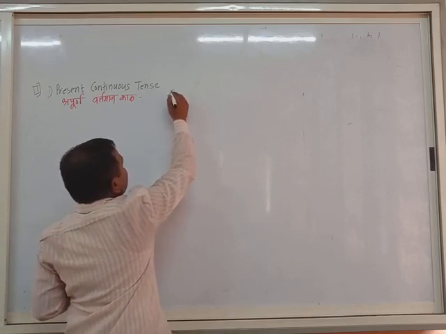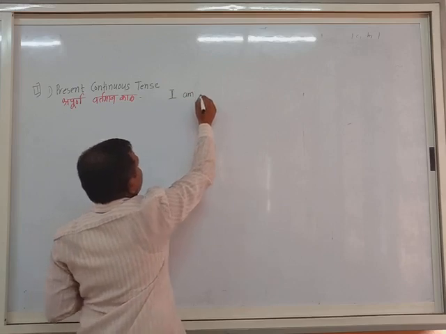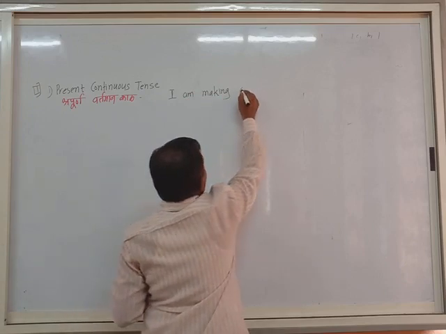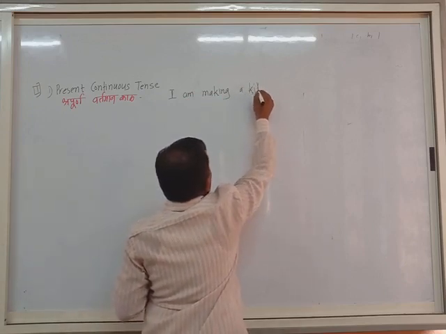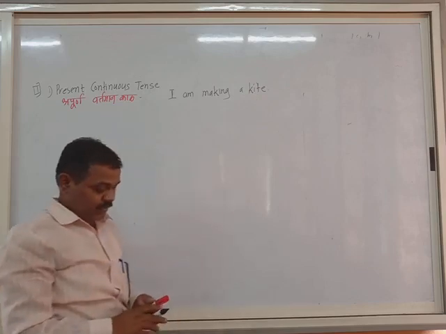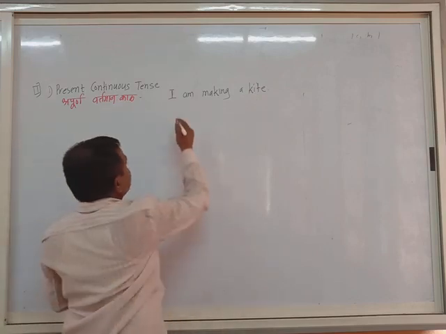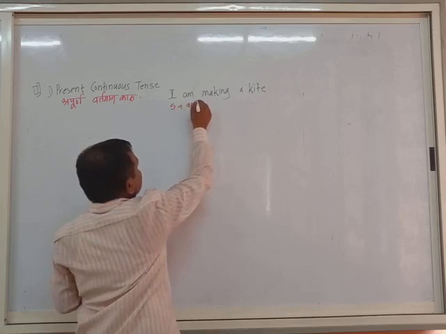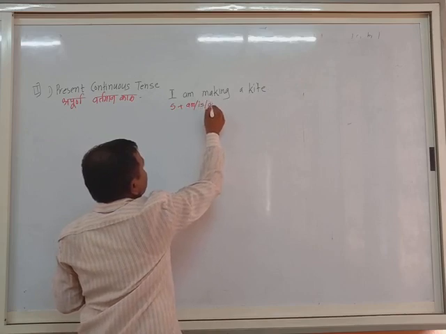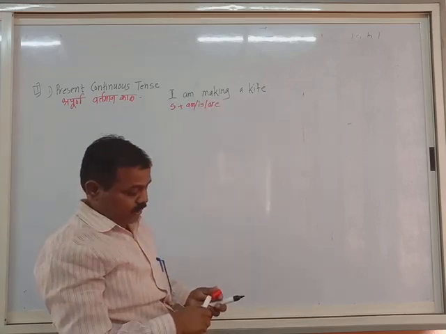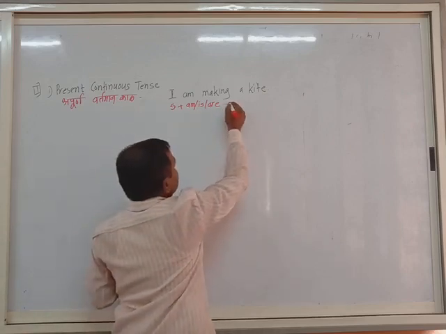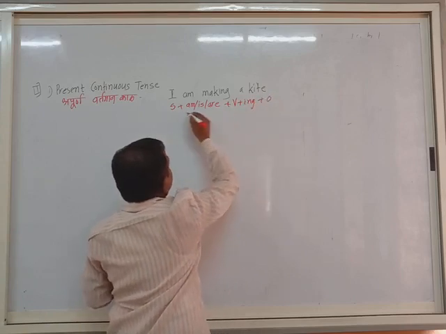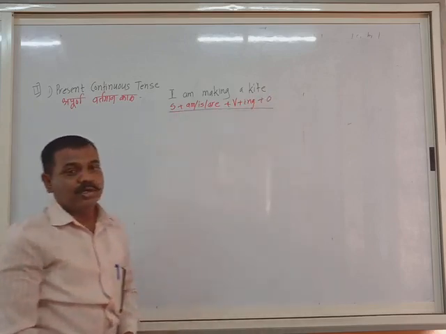I am making a kite. That is continuous. What is the structure? Subject plus auxiliaries. Which auxiliaries are there? Three auxiliaries are there, to be forms in the present tense, plus main verb plus ing plus object. This is the structure of the present continuous.